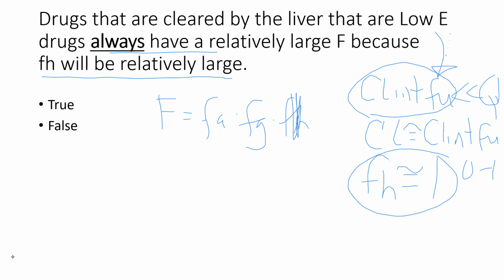If we know FH is 1, we still don't know anything about these two, do we? So it's not always. It could, but it doesn't always have to be a relatively large bioavailability, because bioavailability has two other components that could be low. Okay, so that's false.